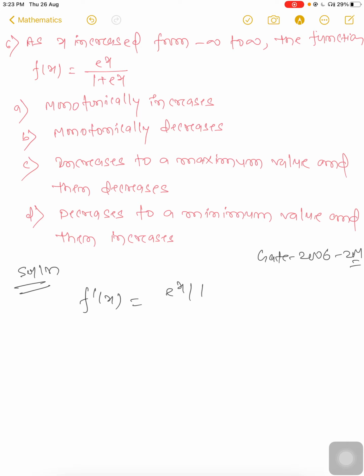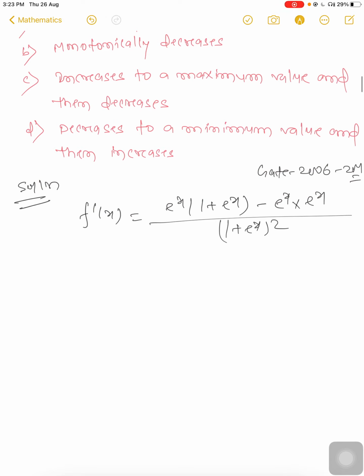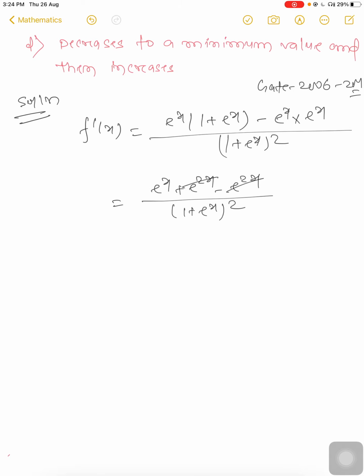First differentiate f(x), okay, then you will get e^x(1 + e^x) minus e^x into e^x upon (1 + e^x) whole square. Then after that you will get e^x + e^2x minus e^2x upon (1 + e^x) whole square. This one cancels out, then e^x.